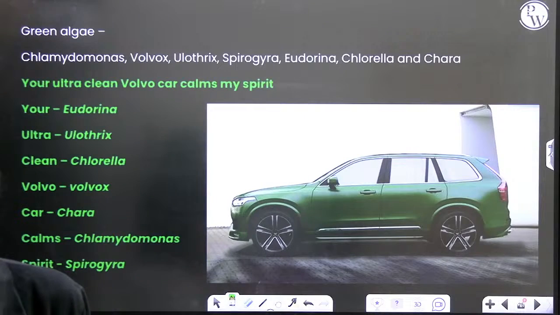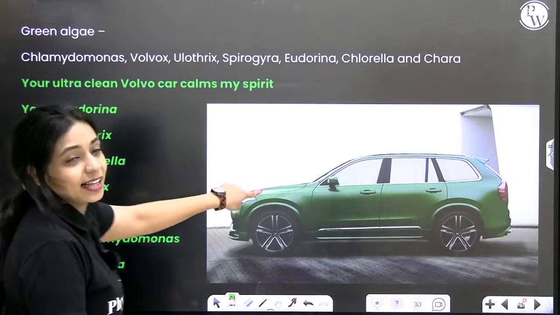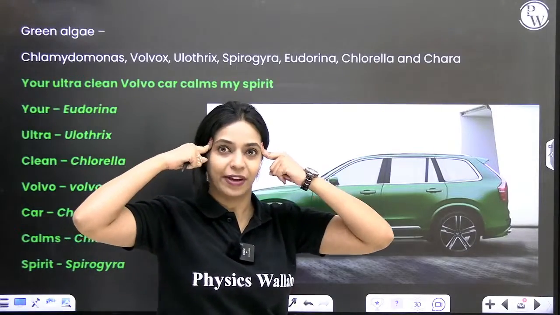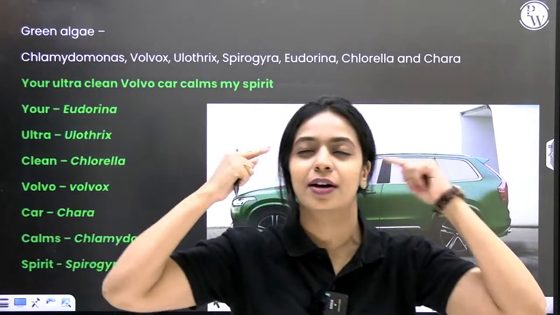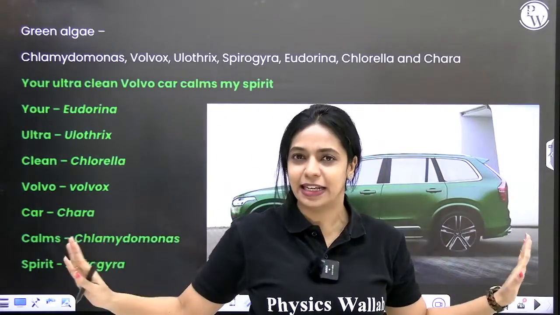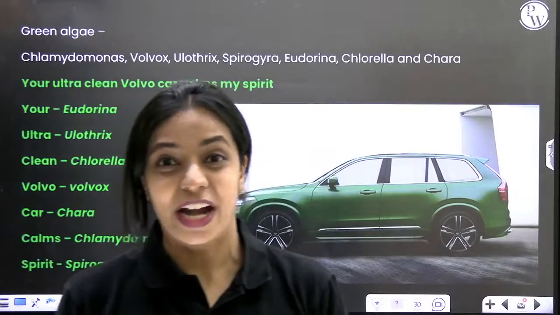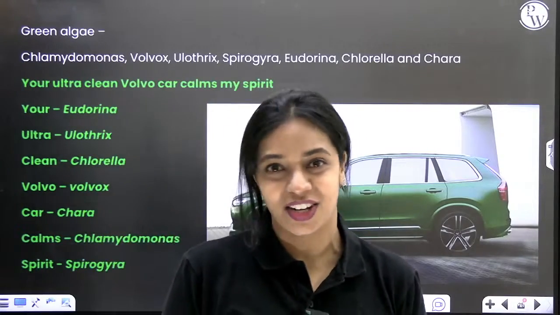Okay, so for Chlorophyceae, what is the mnemonic? This is the image that you will have to associate with Chlorophyceae. Whenever I say green algae, you should associate it with a green color, super clean, ultra clean Volvo car. Everybody knows Volvo cars, right? If you've read Twilight, you know that Edward in Twilight drives a Volvo car.